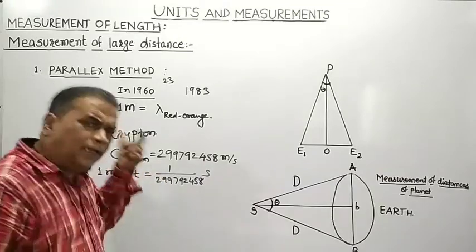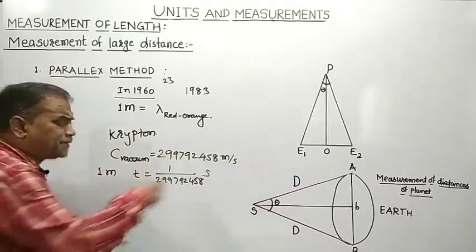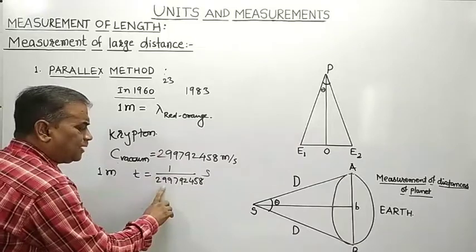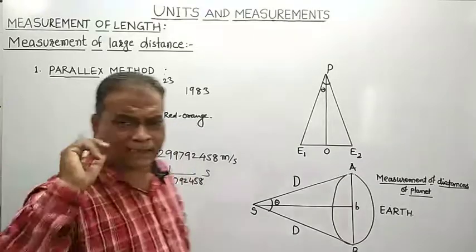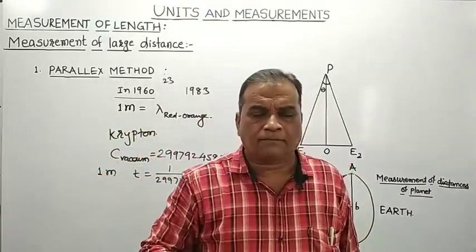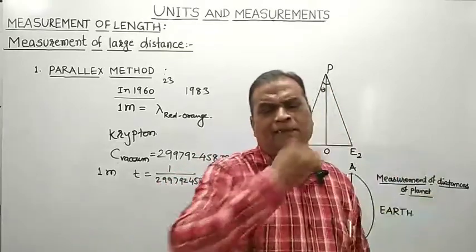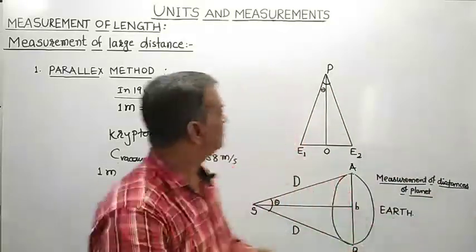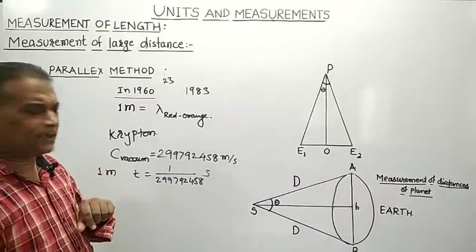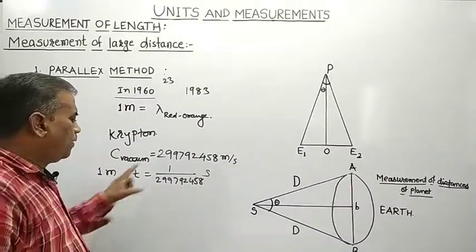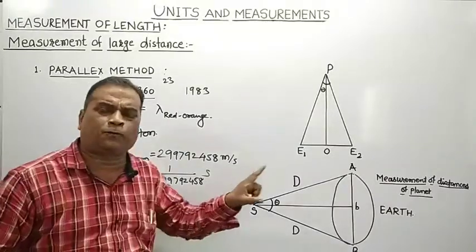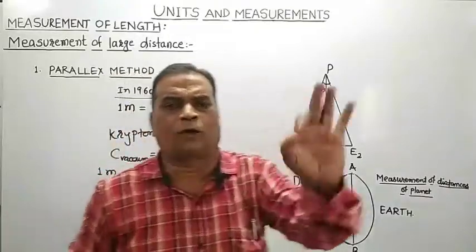In such a small interval of time, it is a fraction of second. The path length covered by a beam of light in a time of 1 upon 299,792,458 second is called 1 meter.